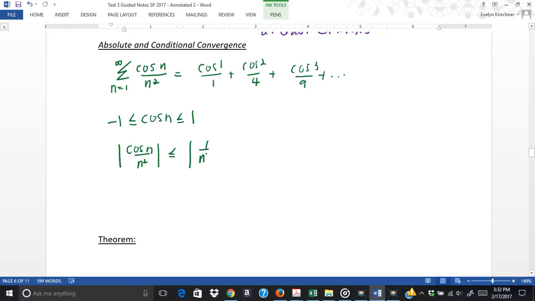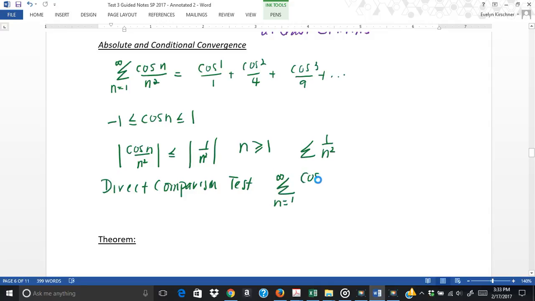1 over n squared. And I know it's going to be less than that all the time because these numbers are less than or equal to 1. Okay? So for any n that is greater than or equal to 1, I'm good. And I know that this series converges. So I also know by the direct comparison test that this other series converges as well. So I know that this converges by the direct comparison test, even though it's not alternating, but it has positive and negative terms.